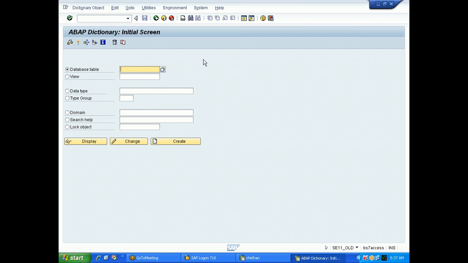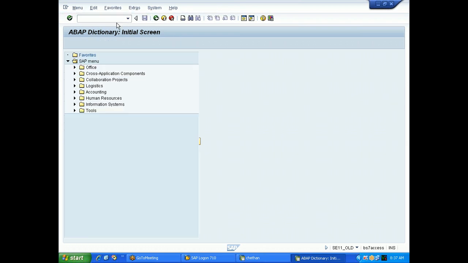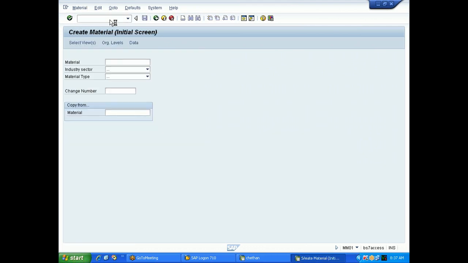Fine. Now, again, let's have a look at the screen. For example, in SAP, SAP is generally an ERP which integrates several modules. This we have already learned. Say one consultant wants to create a material. He will go to the transaction MM01, which is the transaction to create a material. This is not required for us, it is for the consultant, but if you know it, that is good.